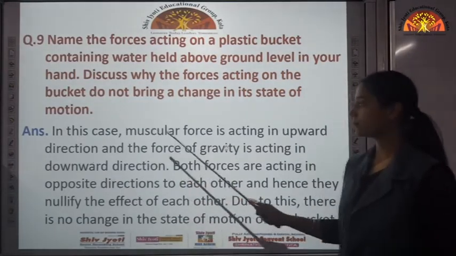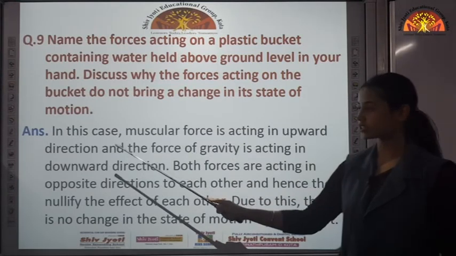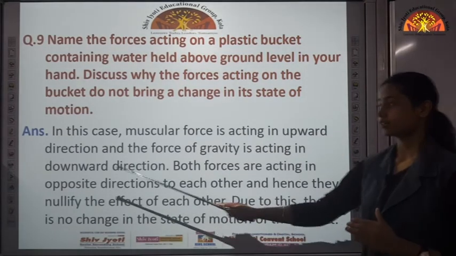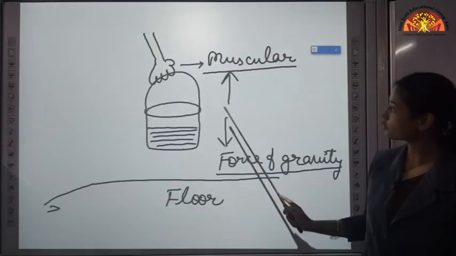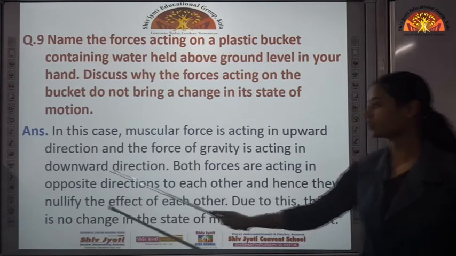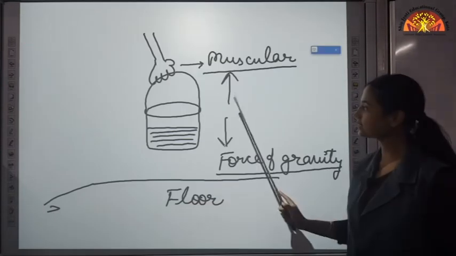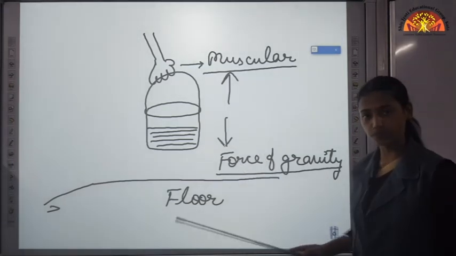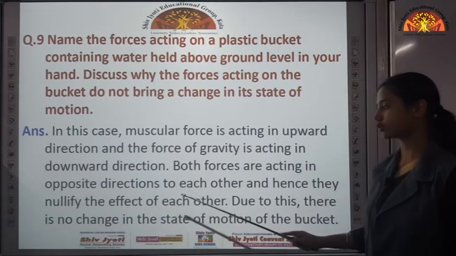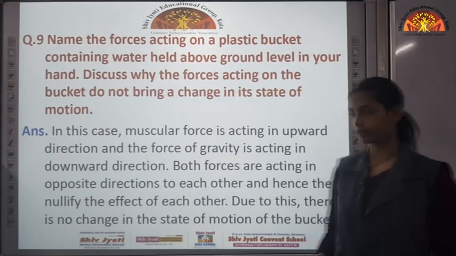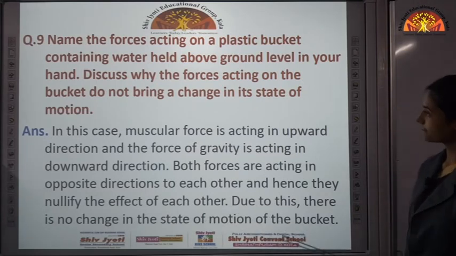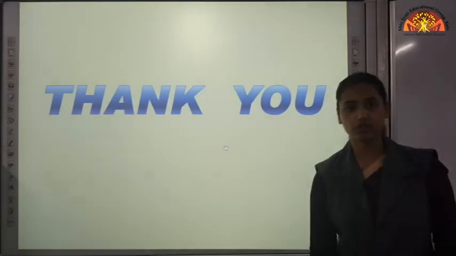So in this case, muscular force is acting in the upward direction and the force of gravity is acting in the downward direction. Both forces are acting in opposite directions. You can see the direction of these arrows, both are acting in opposite directions. Hence, they nullify the effect of each other. Nullify means they are cancelling out the effect. Due to this, there is no change in the state of motion of the bucket. So that was all about chapter 11.